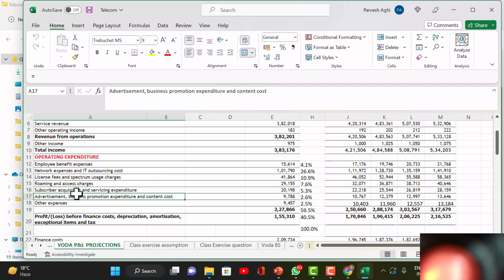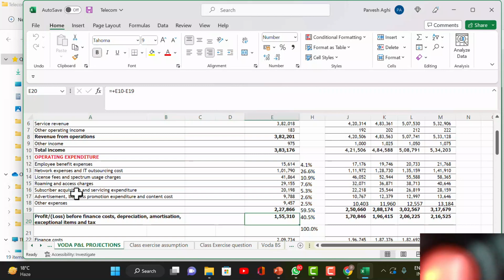Then advertisement and sales promotion, which is around 2.5%, 2.6%. It used to be as high as around 20% way back in 1995, when everybody was putting up TV advertisements running the whole day because everybody wanted more and more subscribers. So now that percentage has come down to only 2.5%. Revenues have gone up, and now you don't find so many advertisements for Idea, while Airtel is still giving them. Okay, other expenses are miscellaneous expenses. So altogether, 59% is the expense. The rest, 40%, goes to EBITDA. So this is the EBITDA line.